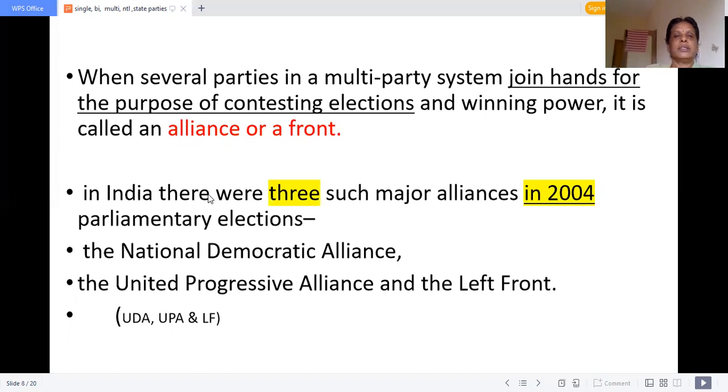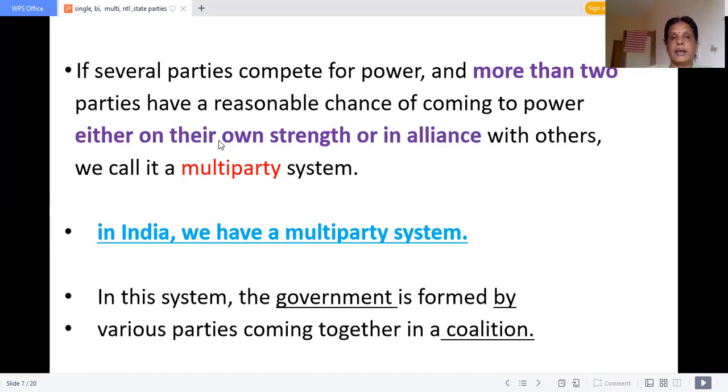Okay. So now let us see what is alliance and coalition. See, I told that if any political party forms its government with the help of small parties, or if it is a national party with the help of regional parties or state parties, after the election, if they get an alliance and they form the government, that is coalition.